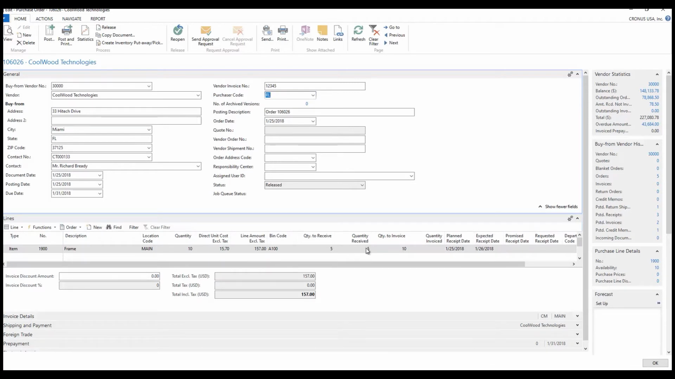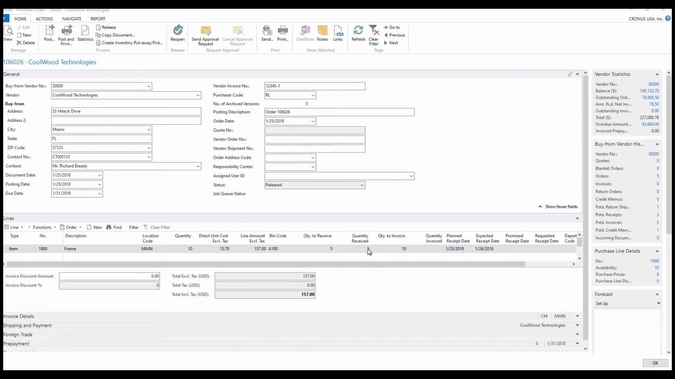These 5 are now in inventory. So this is really all that I needed to do to make the transaction work from a basic warehouse. A couple of things that I want you to notice here. We've received 5 of these, but the quantity invoice is still 10, and we haven't invoiced any of them. We've only done a receipt on these.